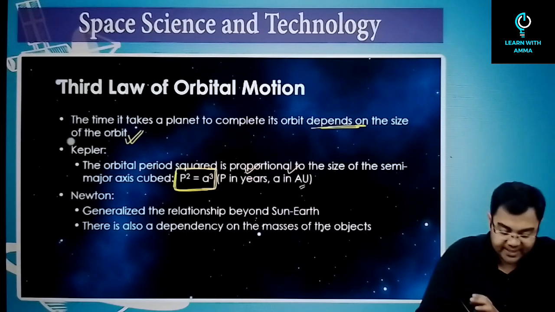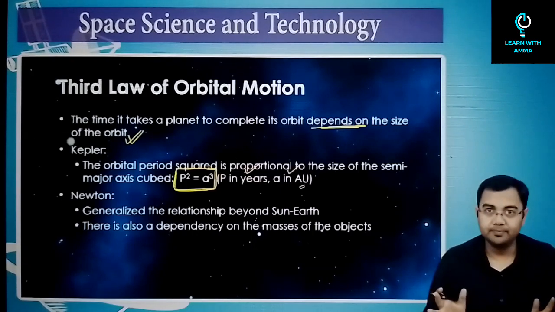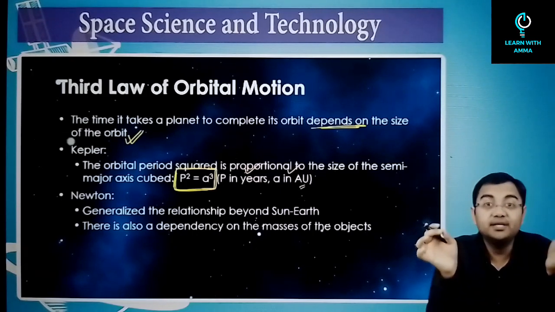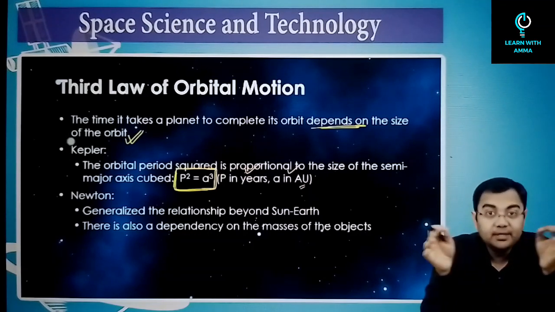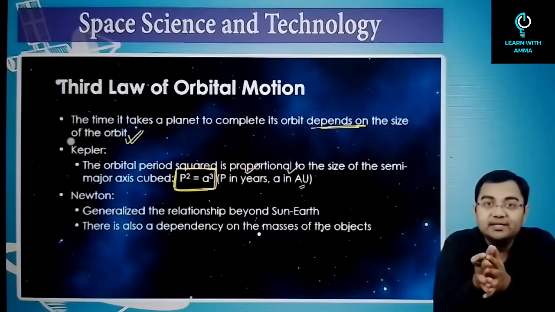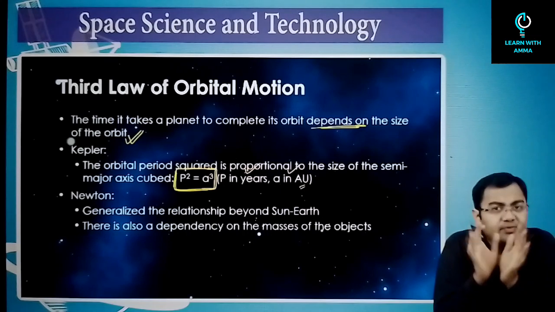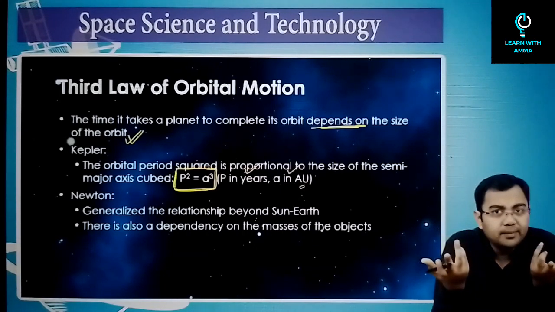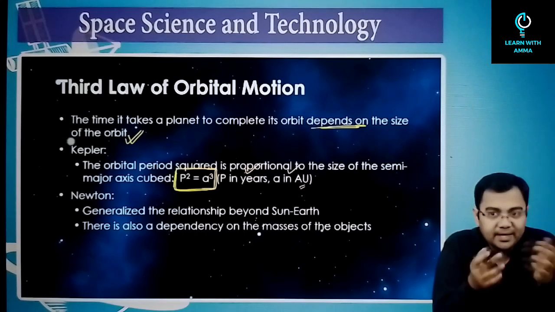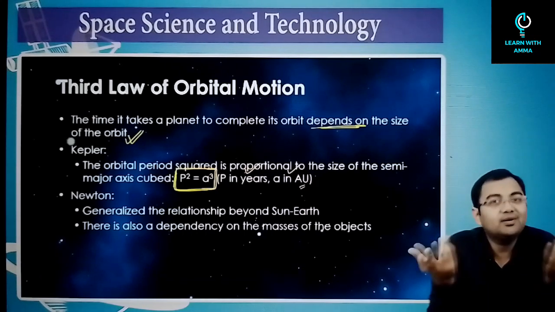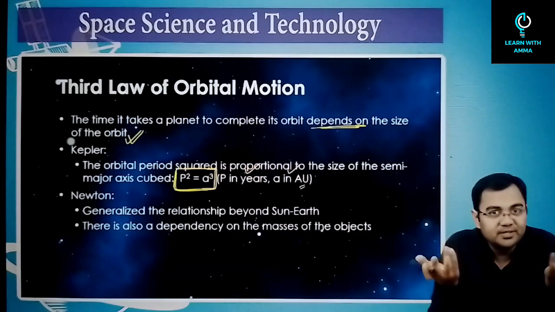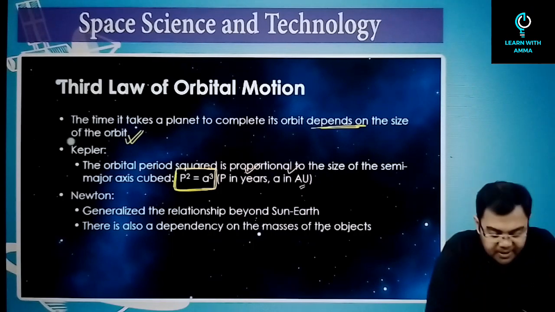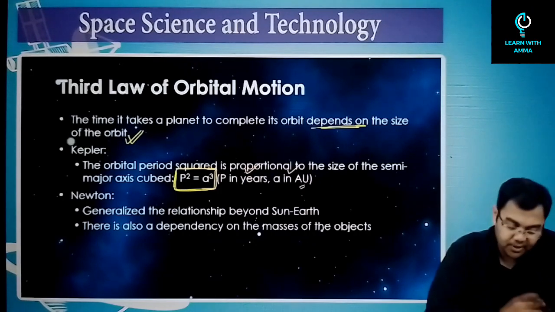Pretty simple. We are saying that if the size of the semi-major axis is increasing, meaning if the length of the path increases, then the time that it takes to go through that path will also increase. Again, very simple, right? It comes from very simple logic, that if you increase the path, you will take a longer amount of time. This is what this law is saying, that if you have to cover a longer distance, you will take a longer amount of time, given that the speed remains the same. So something similar is happening here as well. Basic physics is something that we are talking about.